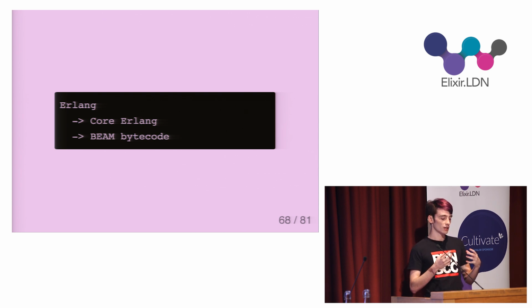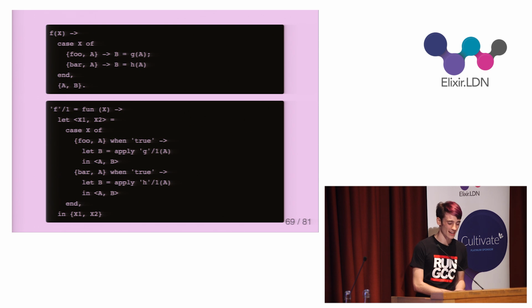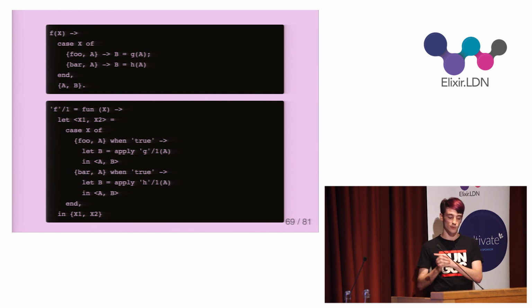So if I target core Erlang rather than trying to generate bytecode myself, Gleam will hopefully benefit from all the same compiler optimizations as Erlang and hopefully be as fast. So core Erlang has a textual representation, which is quite pretty, which you can see here. These code snippets are equivalent. The first one is Erlang, and the second one is core Erlang, which, as you can see, is much more verbose and explicit. So you have to write guards, and function application requires an apply keyword, and so on.